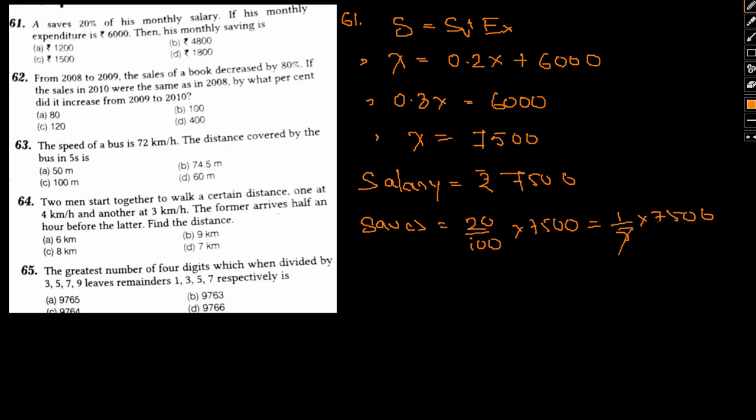So that would come out to be 1,500. Therefore he saves rupees 1,500. Okay, this will be our answer, option C. So I hope the approach to solving the same is clear. With that said, let's move on to number 62 now.